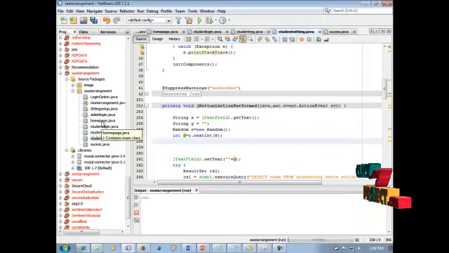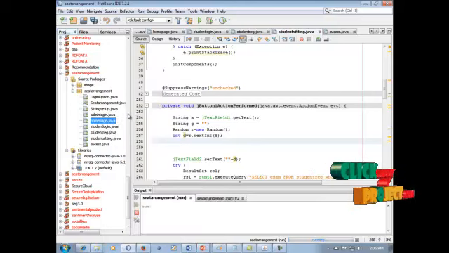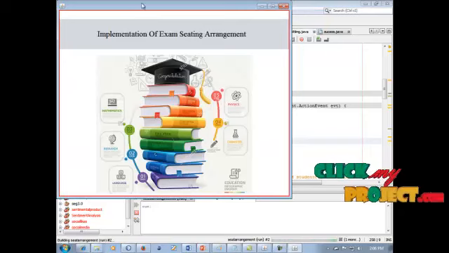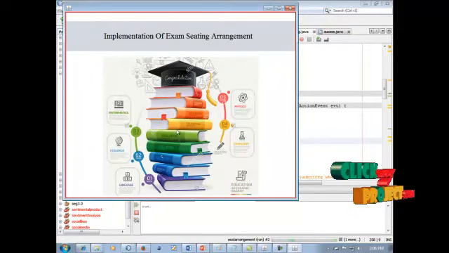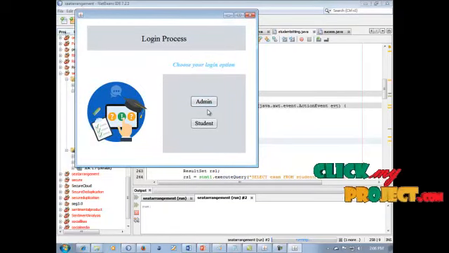If you want to run your project, go to this home page and right click this run file. If your project is loaded and displayed, it is our project home page. So click this image. It is our project's main process: admin login and student login.